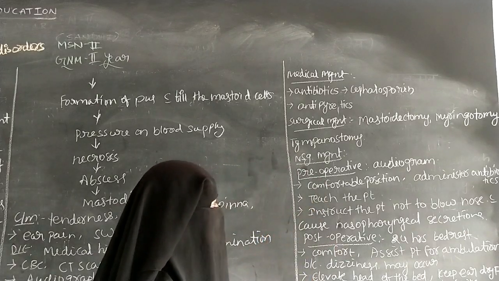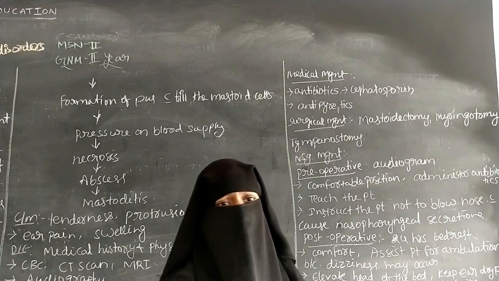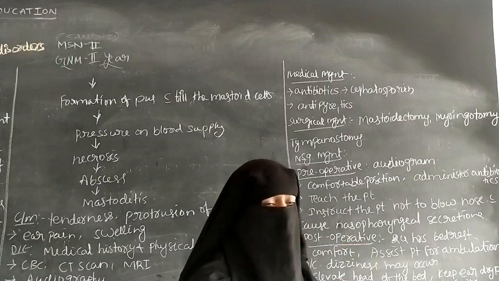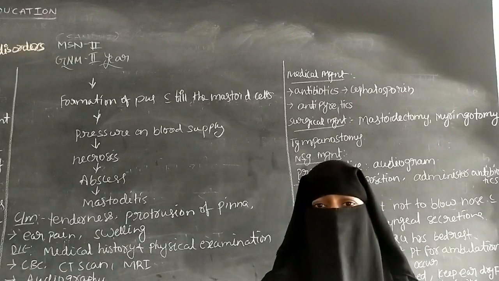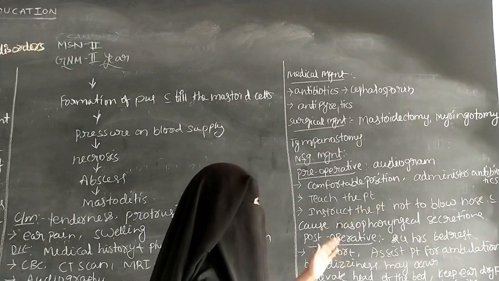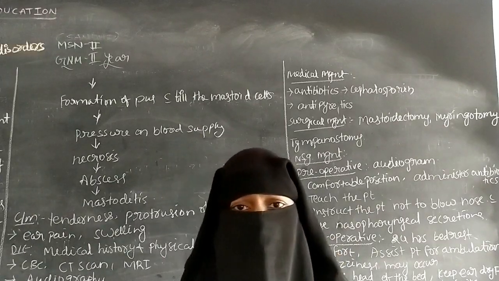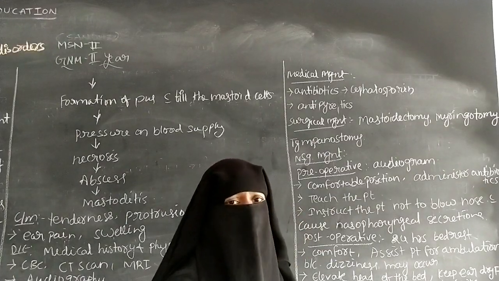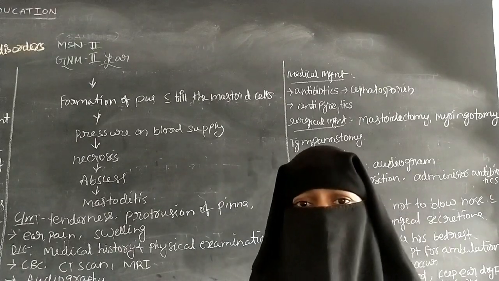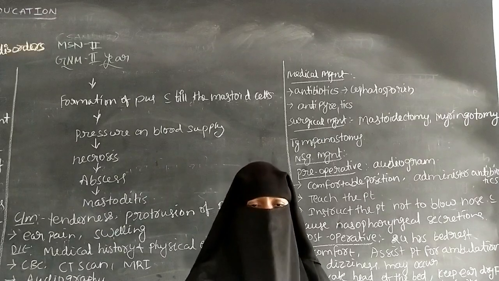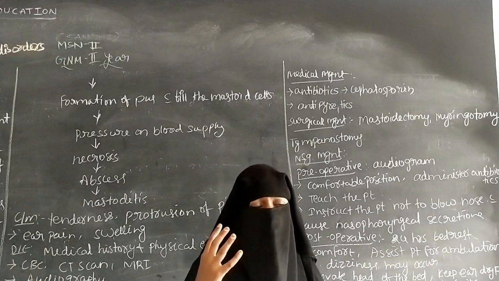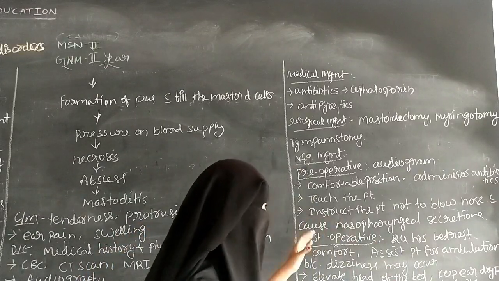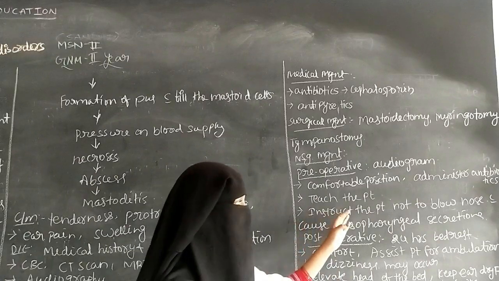So that is the pre-operative care. Pre-operatively the nurse has to do first an audiogram, and the next one is comfortable position, then administer the antibiotics, and teach the patient and the family members about the post-operative care and the pre-operative care. And the next one is instruct the patient not to blow the nose, because the secretions present in the middle ear can come into the nose. To avoid this, we should not blow the nose.